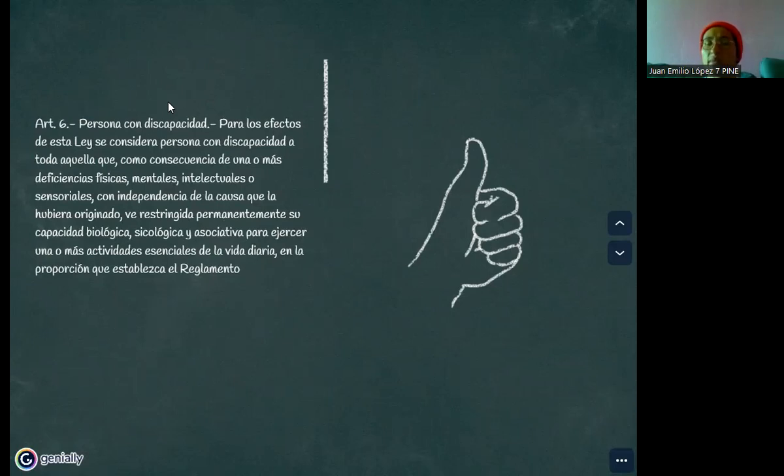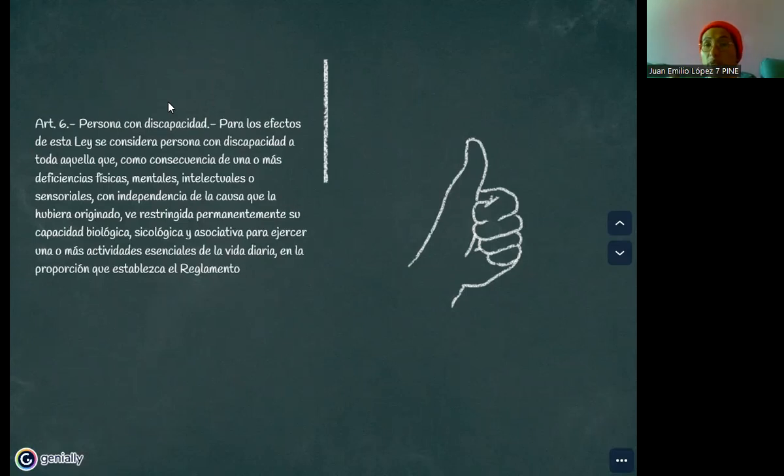This article is very important to understand the thing that I told you before, because with the article number 25 referring to health, the Ministry of Ecuador created this article that recognizes people with disability as people that have a physical, mental or intellectual disability.